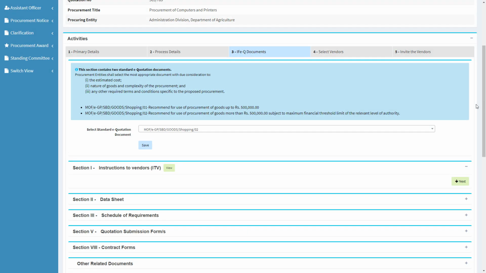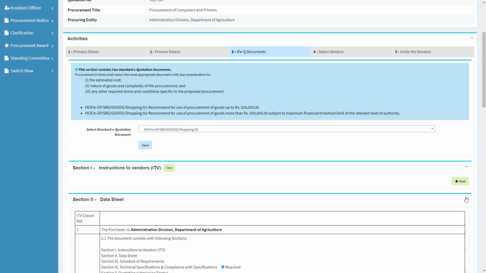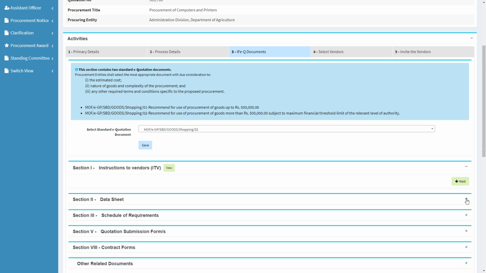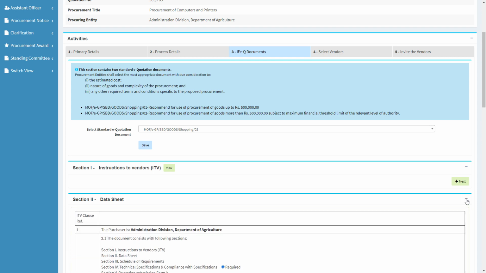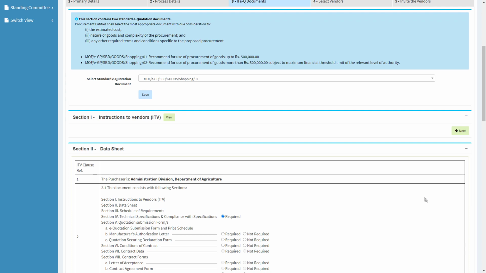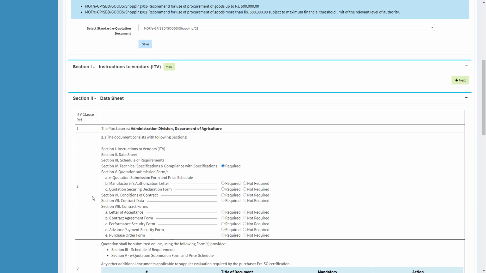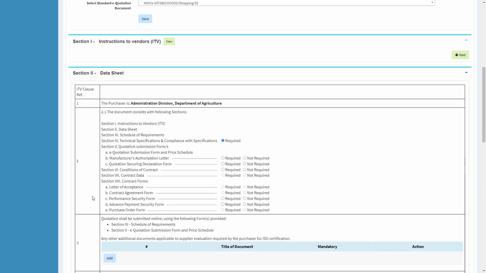The section 2 is the datasheet. You can expand and collapse these sections by clicking on the plus and minus signs. In the datasheet, you can see the ITV clause references. In ITV clause reference 2, you can see the different sections of the IFQ document.